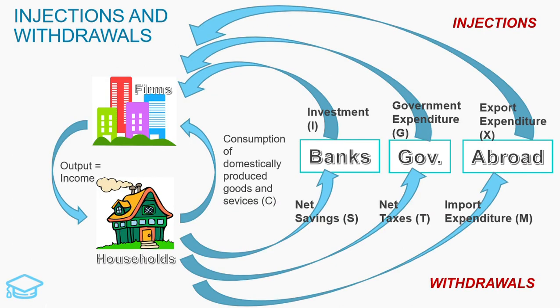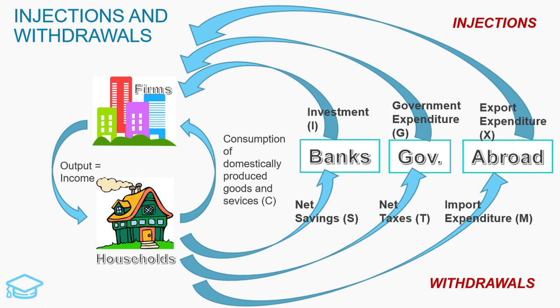Injections and withdrawals. The previous model suggests that the national output won't change and is an overly simplified model. An economy's circular flow of income is also affected by injections and withdrawals, or leakages. To represent this, the government, foreign markets and financial services, for example banks, can be added to the model. Injections consist of exports, investment and government spending. Withdrawals consist of imports, savings and taxation.